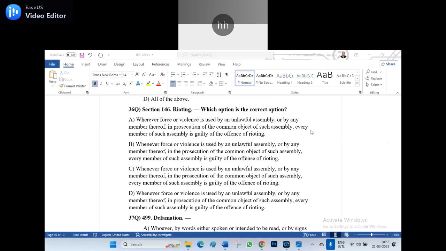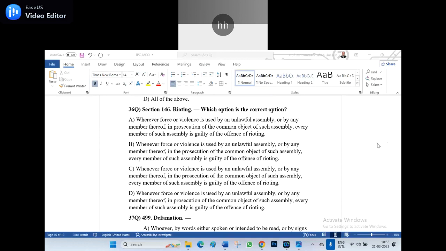So among the A, B, C, D, which option is the correct option? Because I committed small mistakes here and there, but I would like to ask you what mistakes I committed and which is the right answer, or the correct option, for the 36th question.